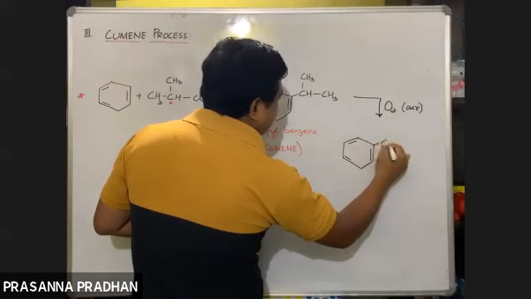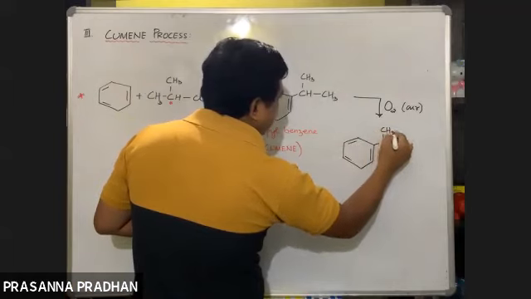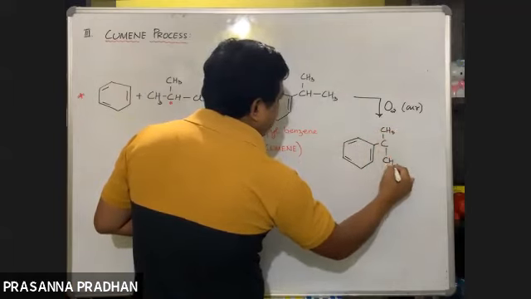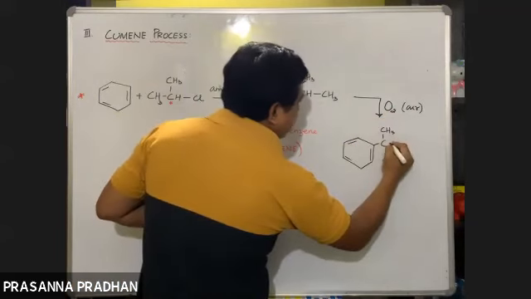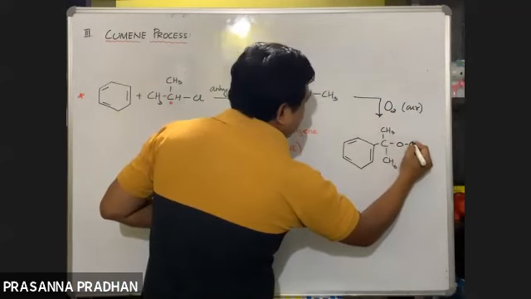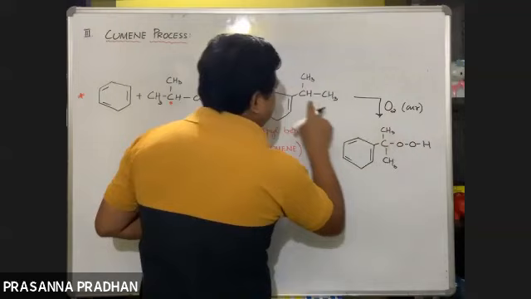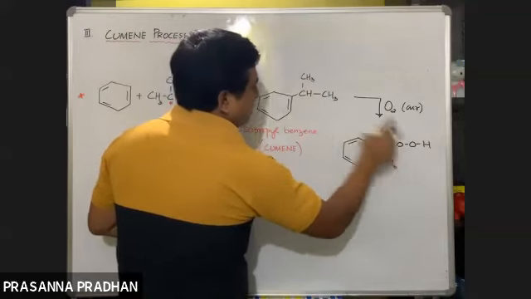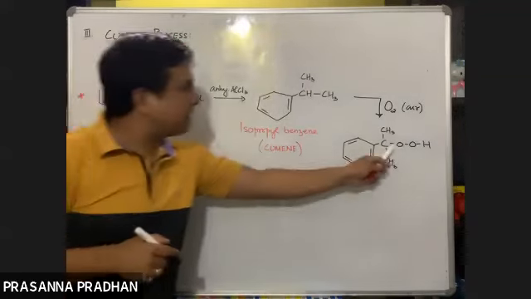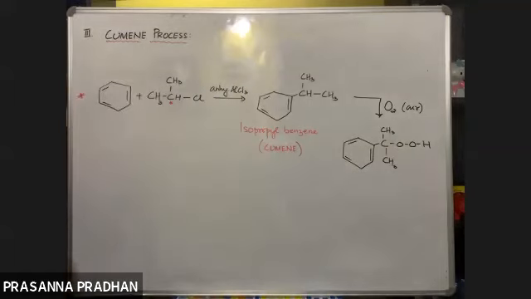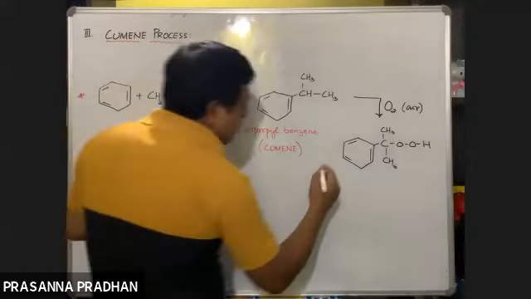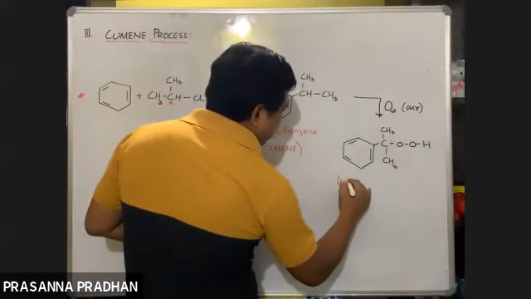So we have C out here, we have one alkyl group, we have another CH3 group. Now this oxygen will form a peroxide linkage with this hydrogen. ये जो CH bond है, यहाँ पर दो oxygen आ जाएगा. And this is known as a peroxide linkage. This is known as a peroxide oxygen. So this compound is known as cumene hydrogen peroxide.